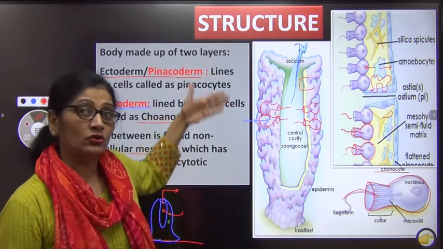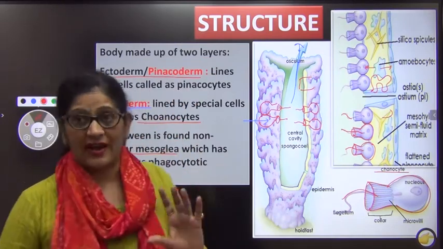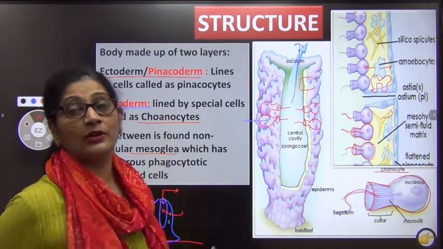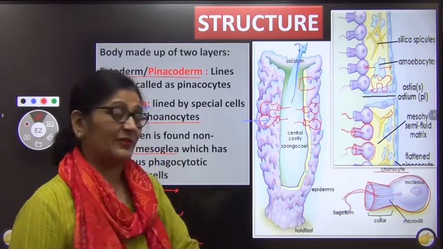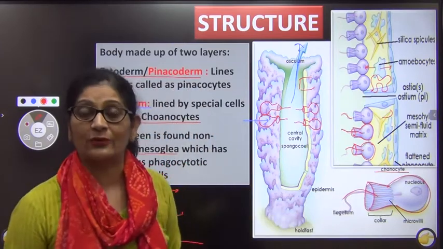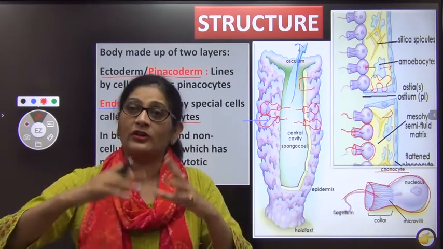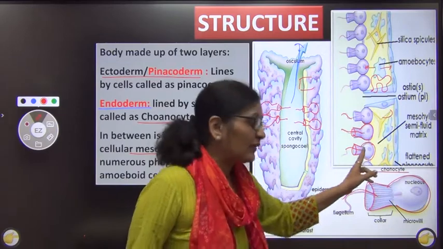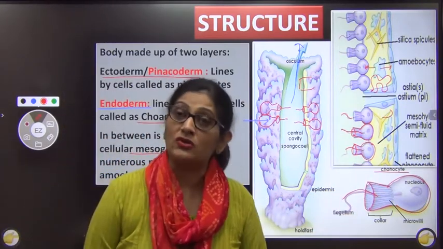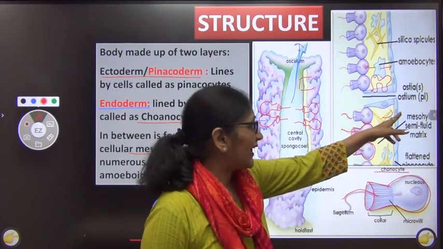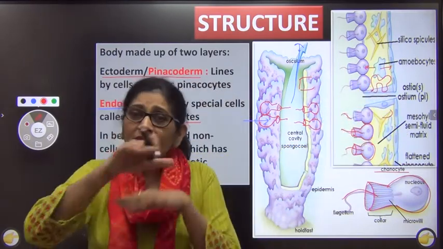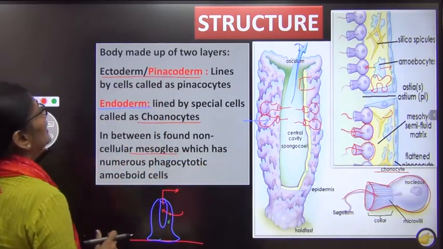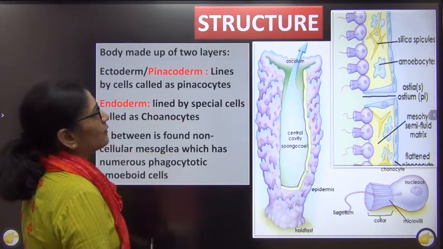So once again, if we go through the internal structure of a porifera, we find that the cells are arranged in two layers, the ectoderm and the endoderm. The ectoderm is also called pinacoderm because the cells are pinacocytes, and the endoderm is lined by a special type of collared cells called choanocytes, which are flagellated, which help in maintaining a current between the outside and the inside body of the porifera. The space between the ectoderm and the endoderm is jelly-like, that's called mesoglea. It is non-cellular. Rather, some of the ectodermal cells become amoeboid and float over here, thus helping manage a communication between the two layers. Right? So now that we have done the internal structure, I want to tell you one more thing.